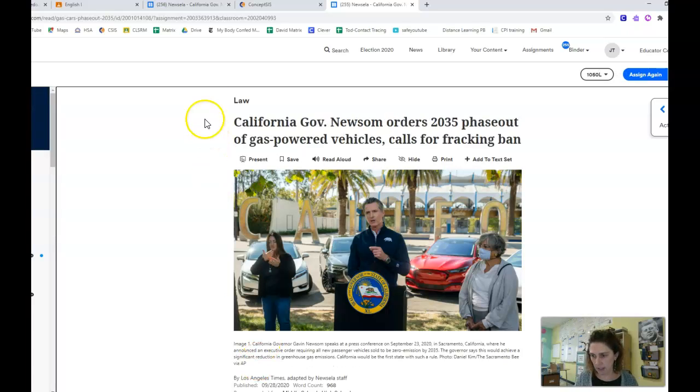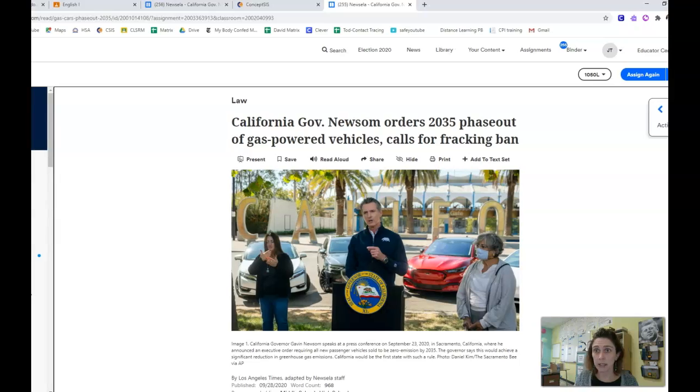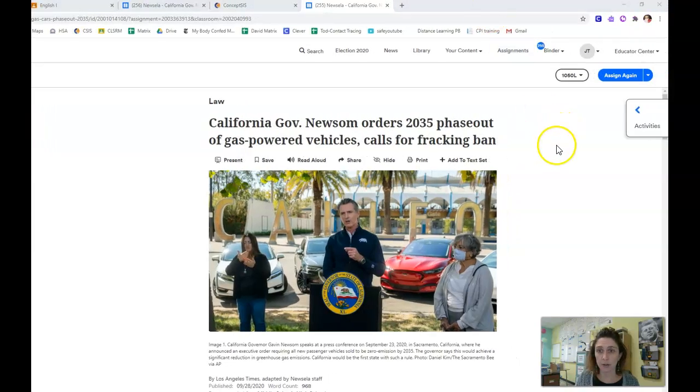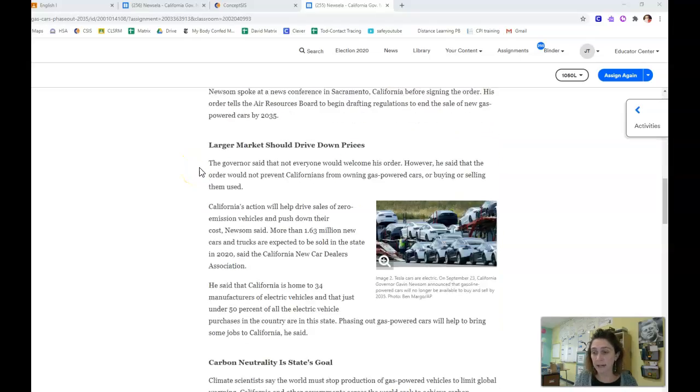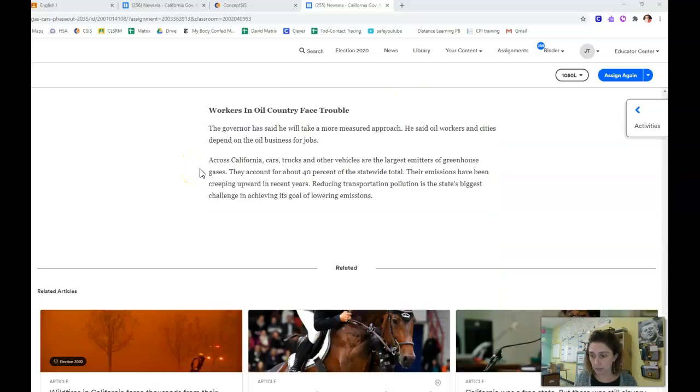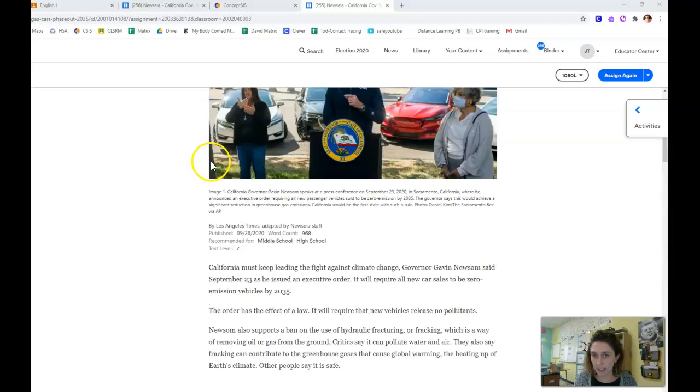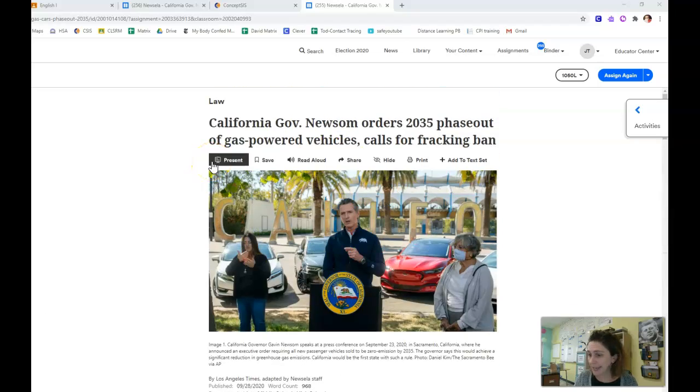So the article of the week that you're supposed to be working on, and it is due tomorrow, Thursday, is this one. California Governor Newsom orders 2035 phase out of gas-powered vehicles, calls for fracking ban. So you should have, by now, read and annotated this entire article, okay? If you have not read and annotated this article, then you cannot do today's RACES writing planning.